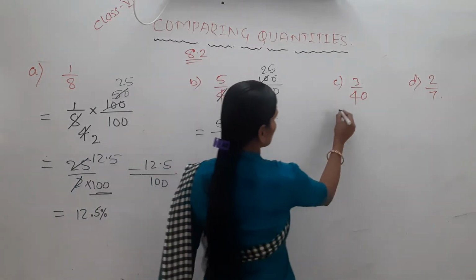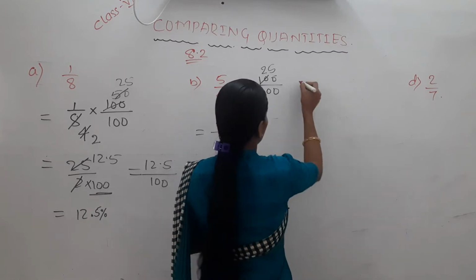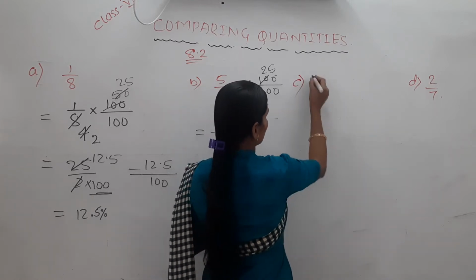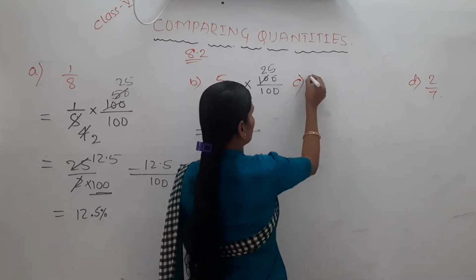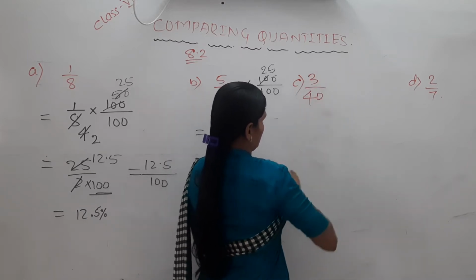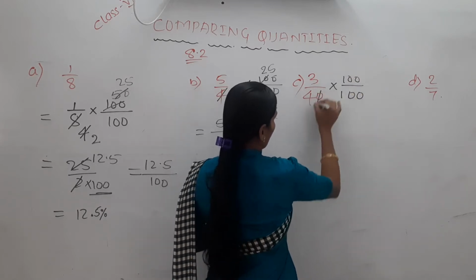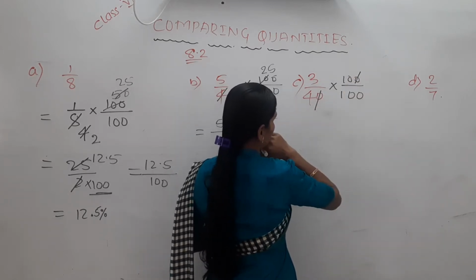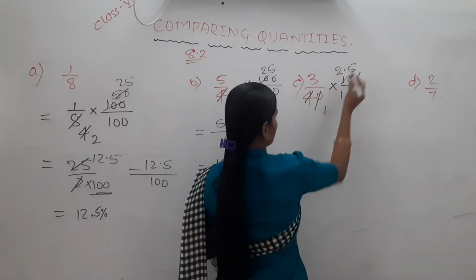Next, 3 by 40. Same way, multiply and divide by 100. 100 divided by 100, cancel, cancel. Next, 4 1s are 4, 4 25s are 100, so 2.5.